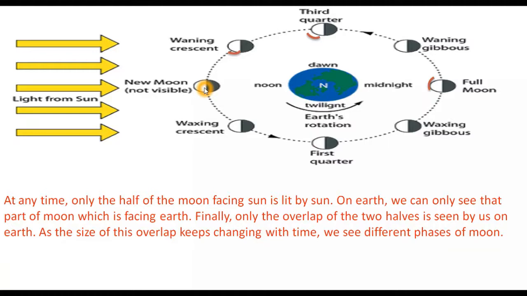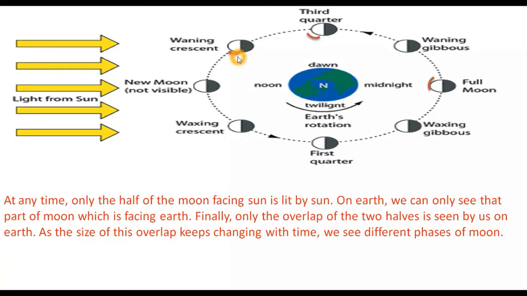As the moon moves in its orbit around the earth, from this position to the next position, we can see a small lit portion of the surface of the moon, and this is called crescent moon.